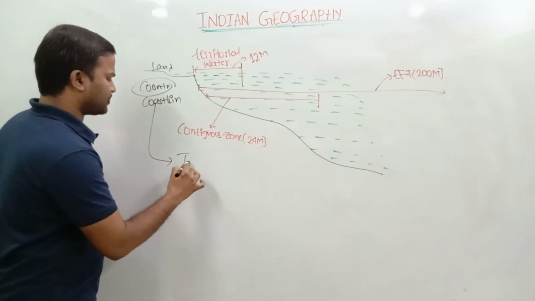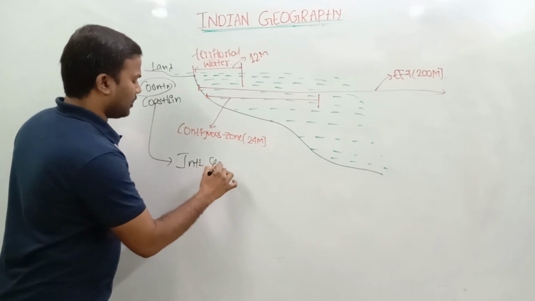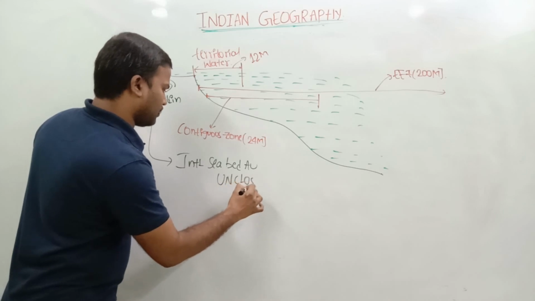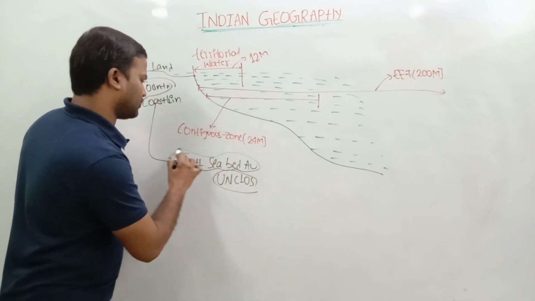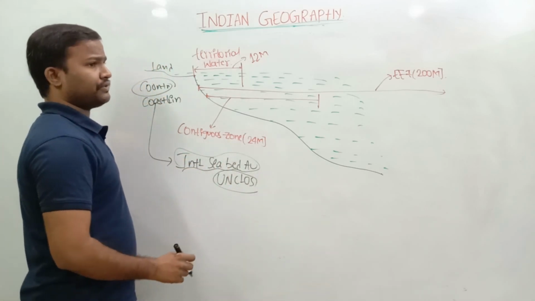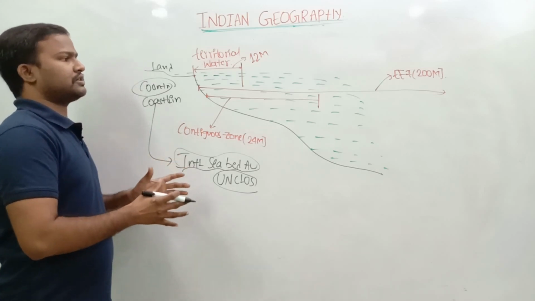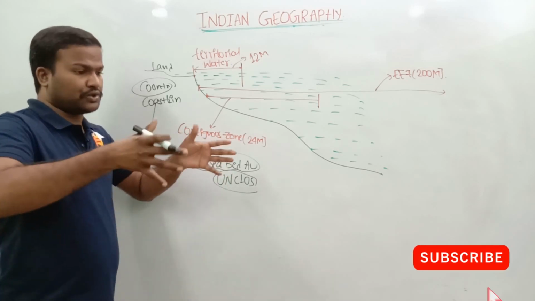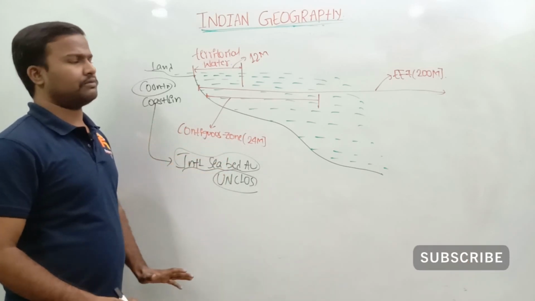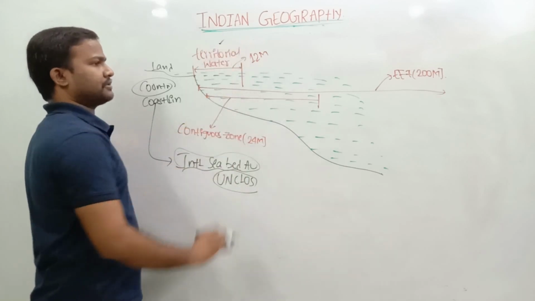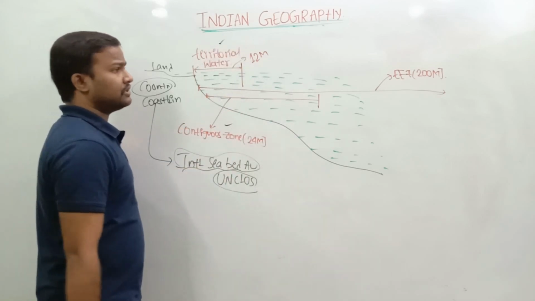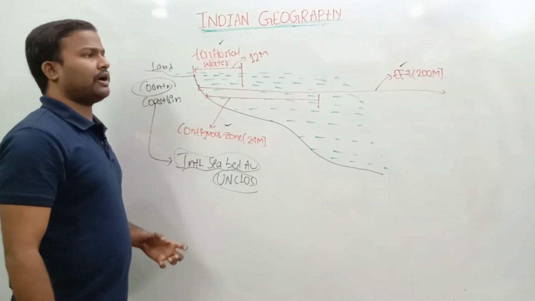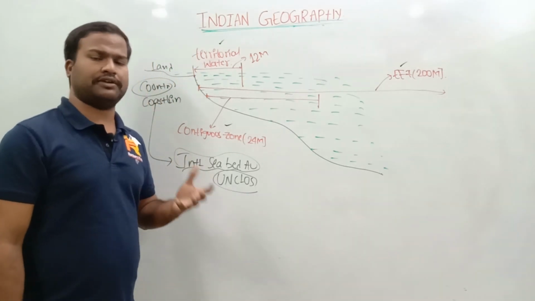According to the UN clause and the International Seabed Authority, every country has to follow some norms regarding their coastal lines and coastal waters. What are the norms? First, territorial water, second, contiguous zone, third, EEZ. What are these three, and how is China misusing this treaty?